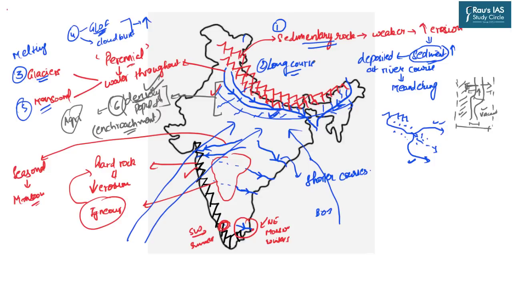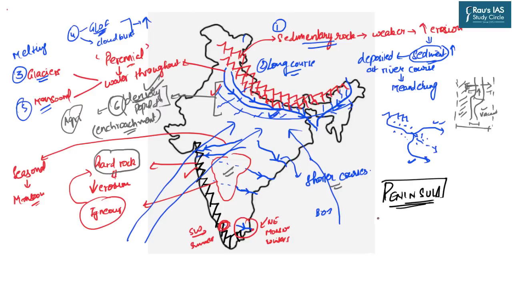But now the question arises, we have discussed that the peninsular rivers are shorter in nature. So what does exactly happen? We also know the fact that the geology of the peninsular area is very hard, and hence there will be lesser intensity of erosion. So what exactly happens in the peninsula?